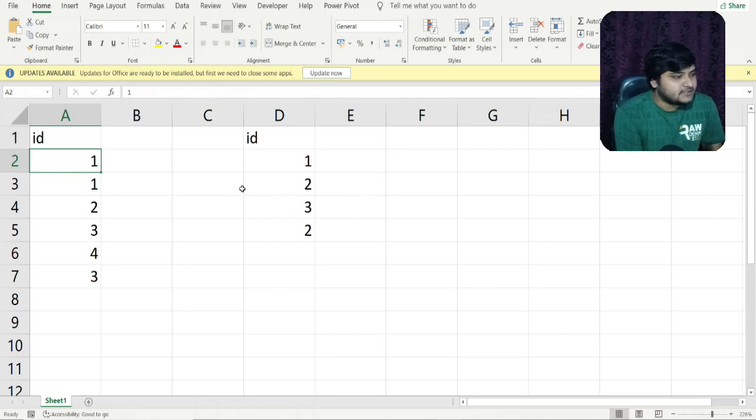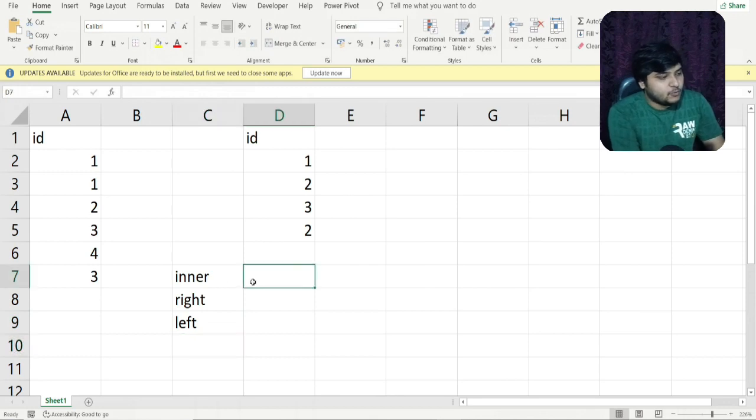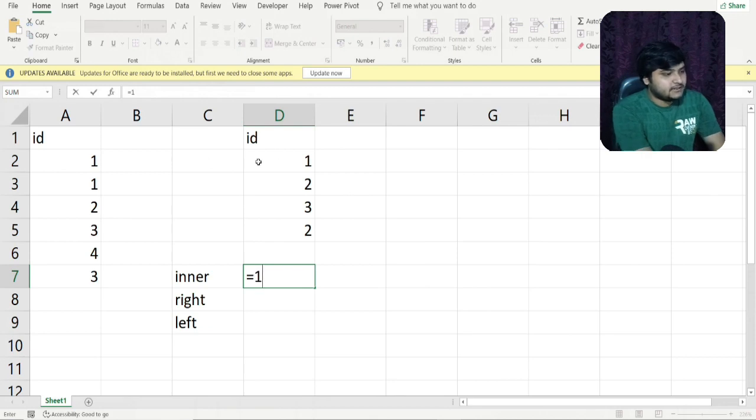So let's say I need to do this for inner join, or let's say right join and left join, and I need to count the number of rows in the output. How will I do this? You can see this one will match with this one, so I'll just write 1 here, and then this one will again match with this one, so I'll write 1 again. Next I'll come to 2, so this particular 2 will match with this 2, so 1.